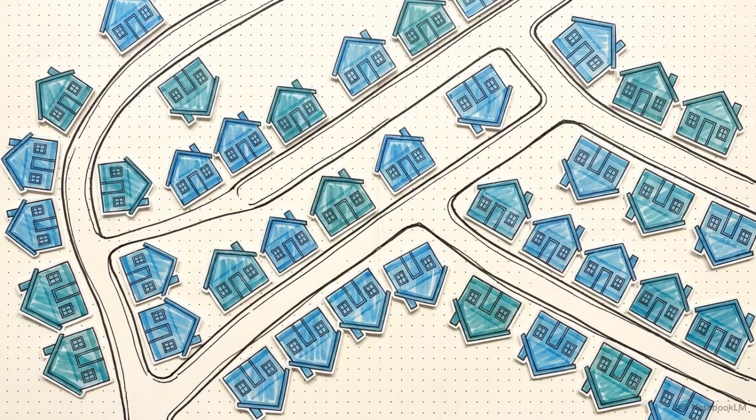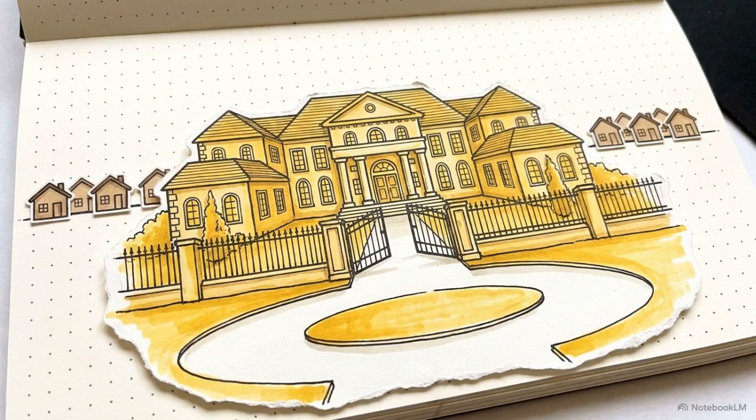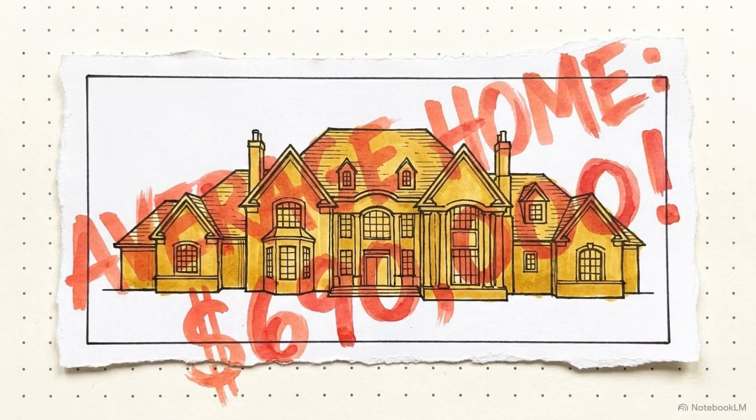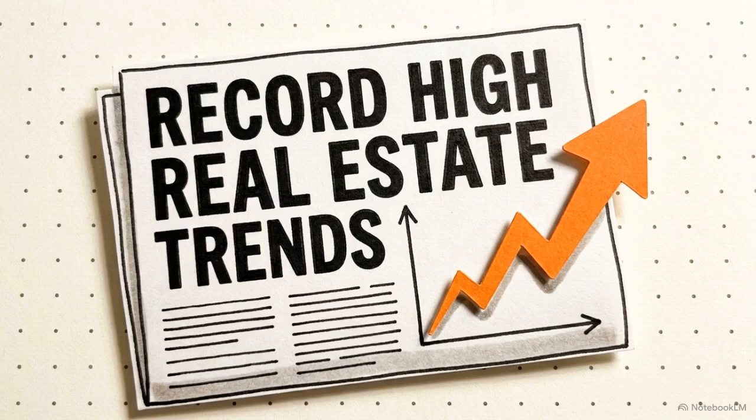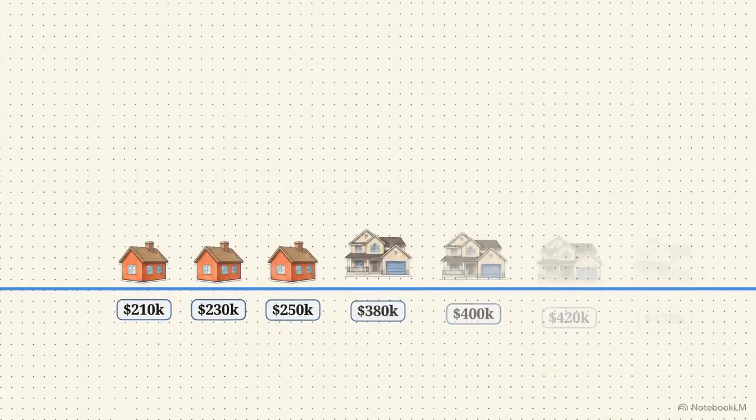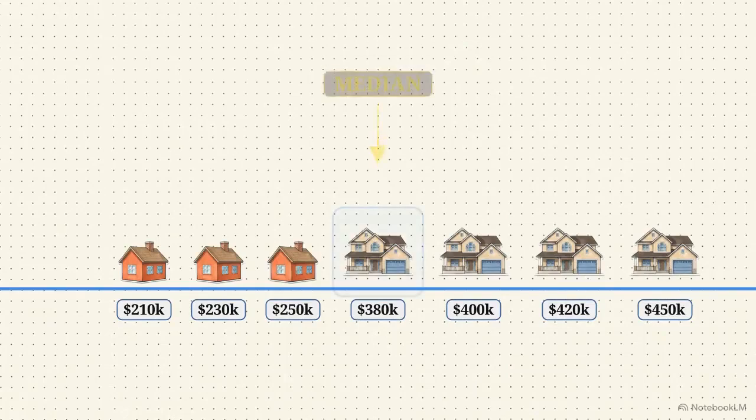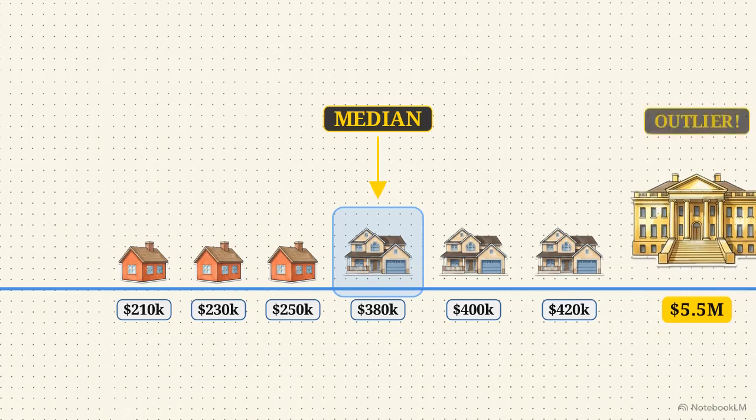In Tallahassee's Golden Eagle neighborhood, dozens of homes usually sell for around $500,000. But one year, a single mansion sold for $4.2 million. If you calculate the mean, that one sale drags the neighborhood's price up to $690,000. A reporter might use that to claim property values are exploding. But if you use the median, you line up all the sales and point to the middle house. The median ignores the outlier entirely, successfully identifying what a typical buyer actually paid.